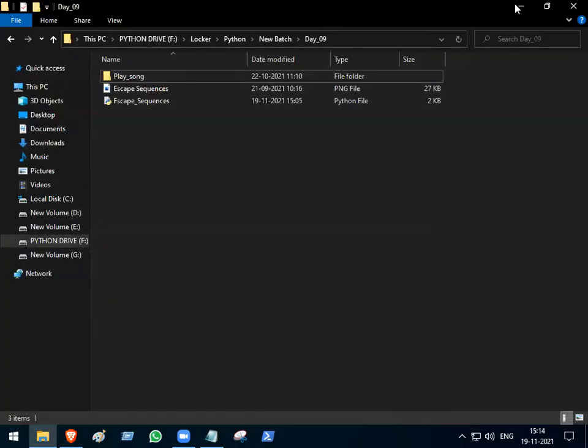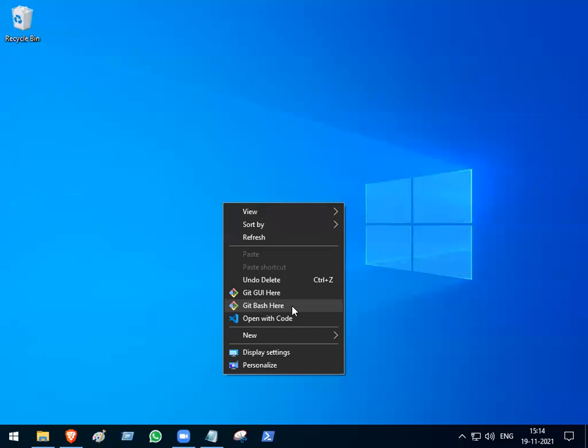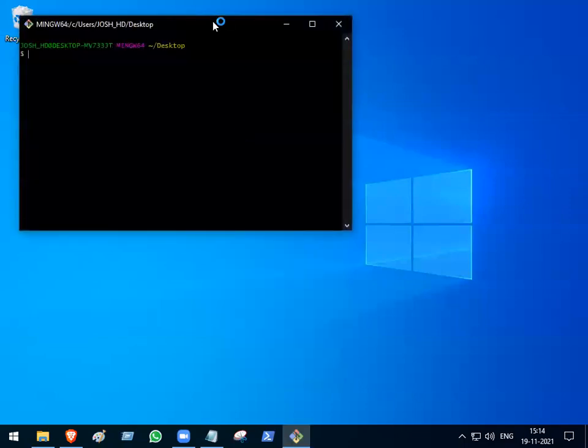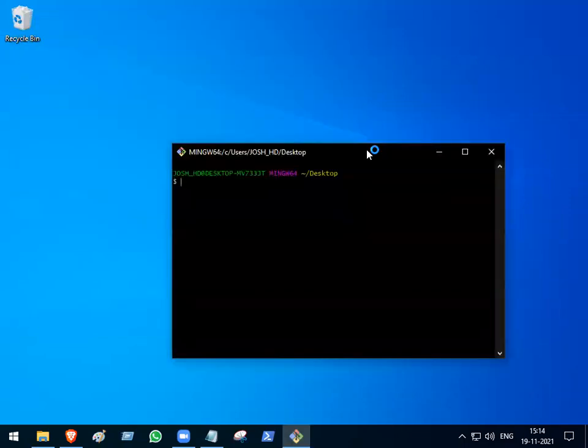If I right click here, if I already installed Git Bash, see, right click here, Git Bash. If I type any commands, they will work here properly. Suppose I say, which path am I on now? I'm on the desktop now. So if I type there, pwd, indirectly or directly on Windows also.